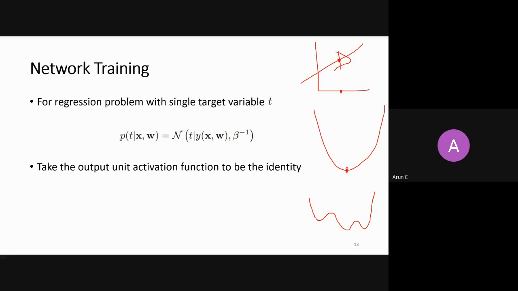So you have to run stochastic gradient descent. You just take small steps and go to some local minima. If you start here, you come to here. If you start here, you reach this point. And if you start from here, you reach this point. So the initial location matters in a neural network: depending upon where you started, you will reach a local minima, because you are applying a stochastic gradient descent method, right? So here we cannot do the analytical solution. We cannot put the gradient equal to 0.